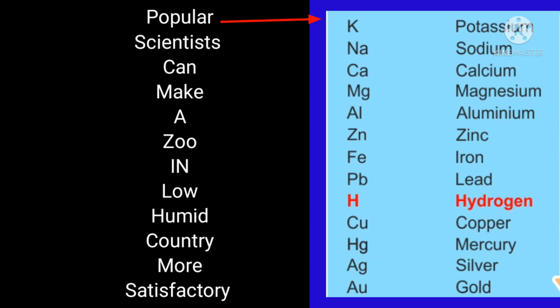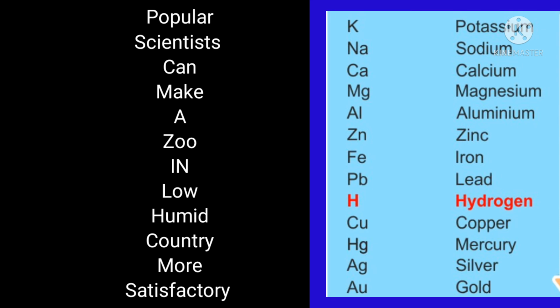Popular, potassium; scientists, sodium; can, calcium; make, magnesium; aluminum; zoo, zinc; in, iron; low, lead; humid, hydrogen; country, copper; more, mercury; satisfactory, silver. Then comes gold and platinum. Gold, Au; platinum, Pt. Gold and platinum are the least reactive elements. They never react with any of the substances. That is why they always shine.